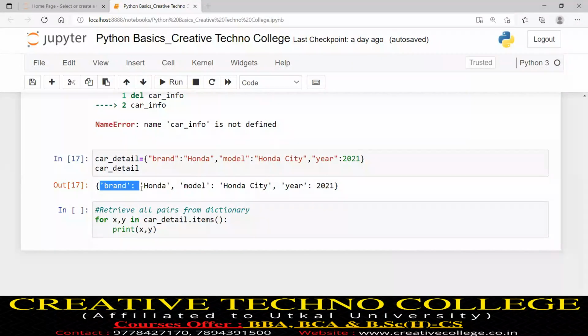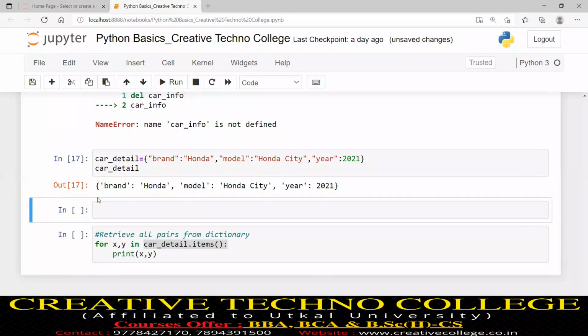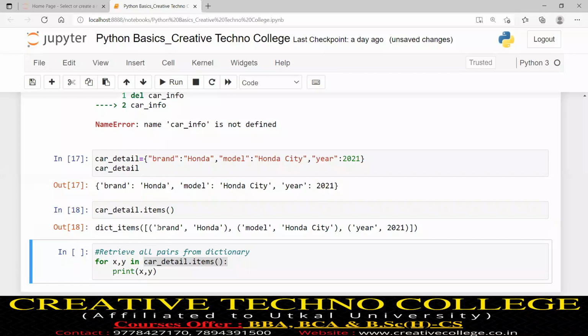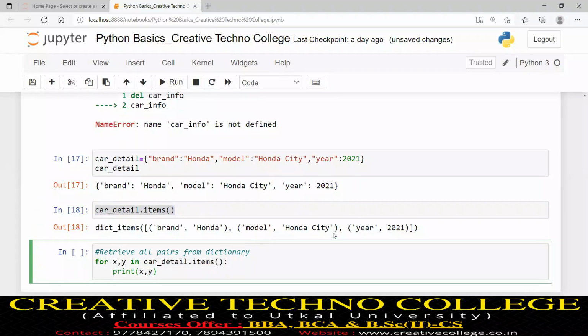So first brand, Honda will be assigned in x, y. The meaning is each value of car_detail.items(). Just to see, this is the car_detail.items() function output: brand, Honda; model, Honda City; year, 2021.